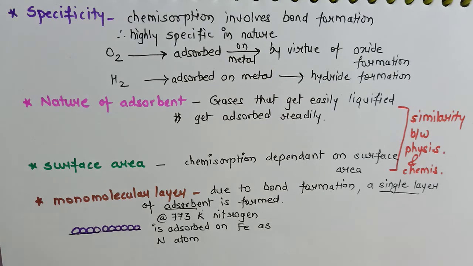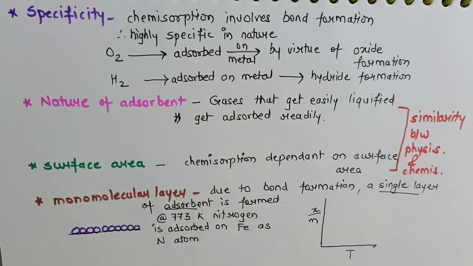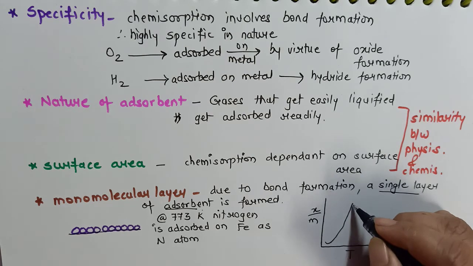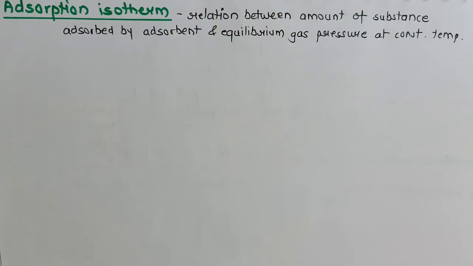These points are asked as a direct question, either a general question or with respect to a specific characteristic. Now if I want to plot a graph of how much adsorbate can be adsorbed at a particular temperature, that is, a graph of x by m against temperature, we have seen that as the temperature increases, chemisorption first increases and then decreases. So this is the graph for chemisorption.